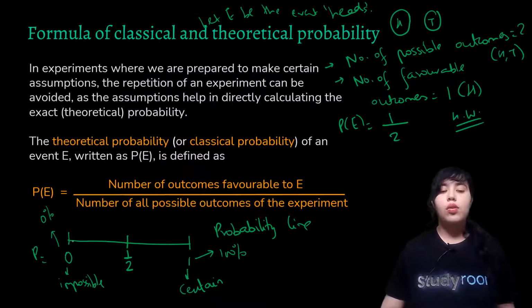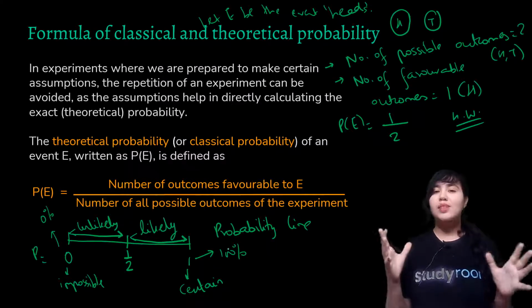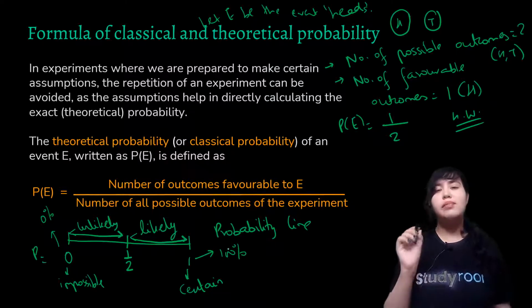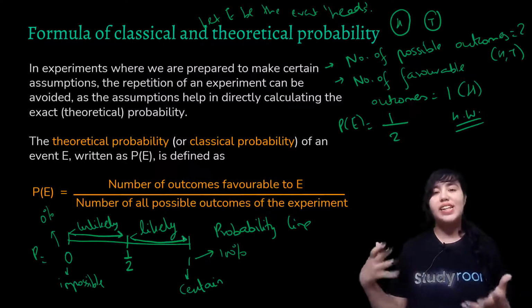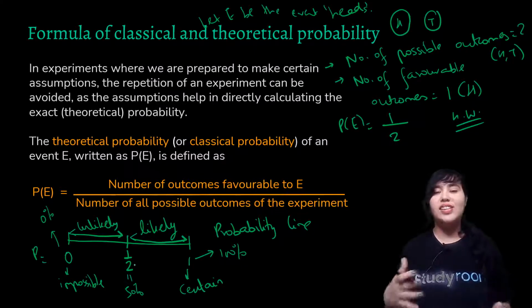So if you have probability coming in between 0 and 1 by 2, it means that the event is unlikely to take place or less likely to take place. And if it is between 1 by 2 and 1, then the event is likely to take place. Okay, so this is the probability line. So with this you get to know that if your answer does not lie in the range of 0 to 1, it means you've made some mistake in your solution. You've gone somewhere wrong, and with this you can even predict that if the value is turning out to be between 1 by 2 and 1, that means this event is likely to take place, and if it's between 0 and 1 by 2, it's unlikely to take place. So 1 by 2 in fractions can be written as 50%. So just multiply all these numbers by 100 and you'll get the answer in percent.